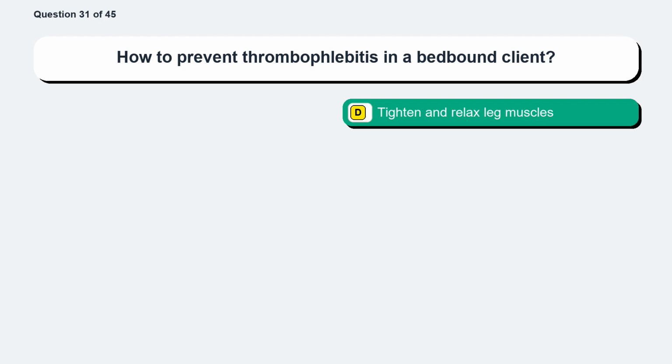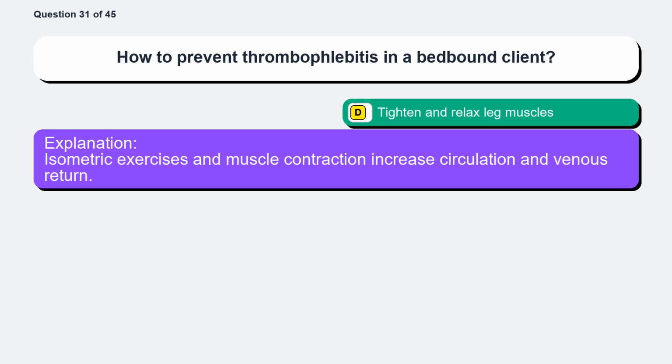The correct answer is option D, tighten and relax leg muscles. Isometric exercises and muscle contraction increase circulation and venous return.